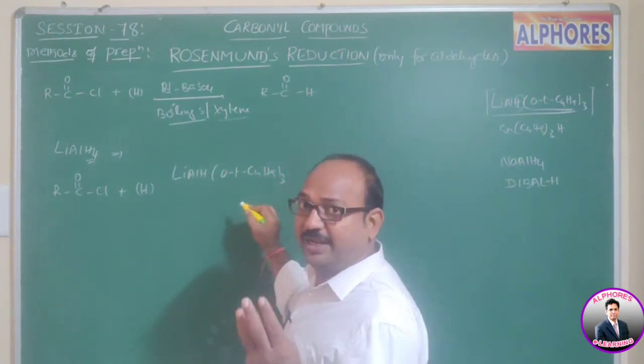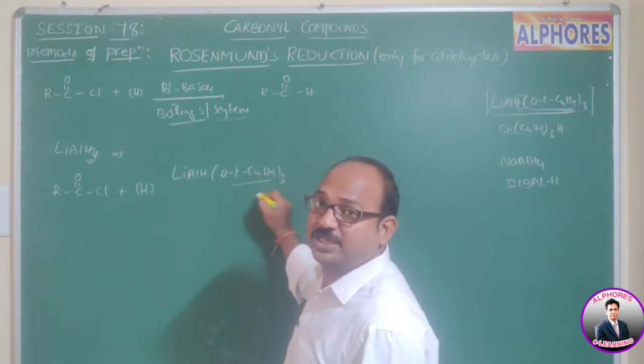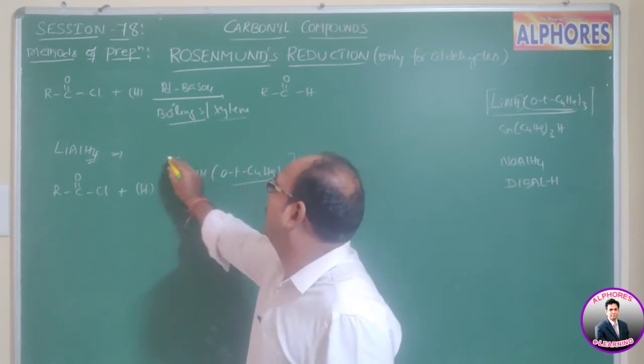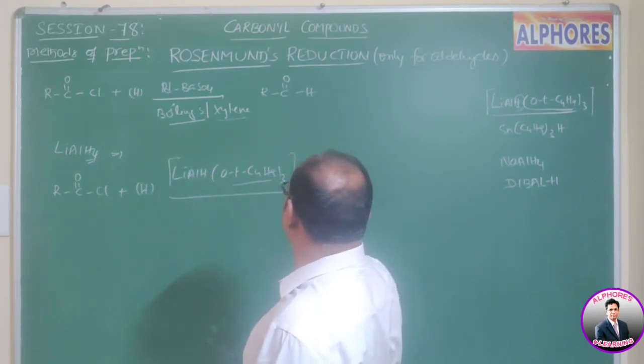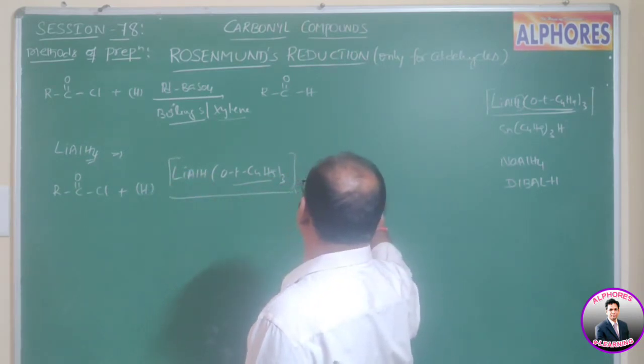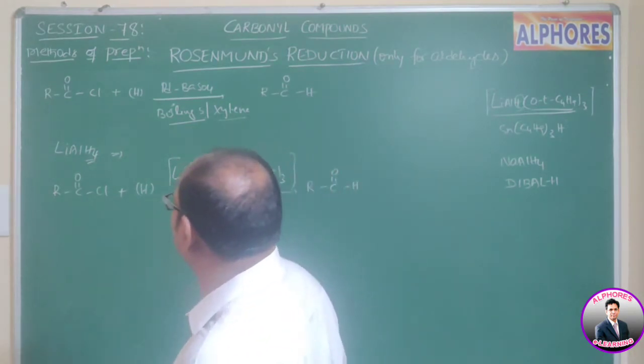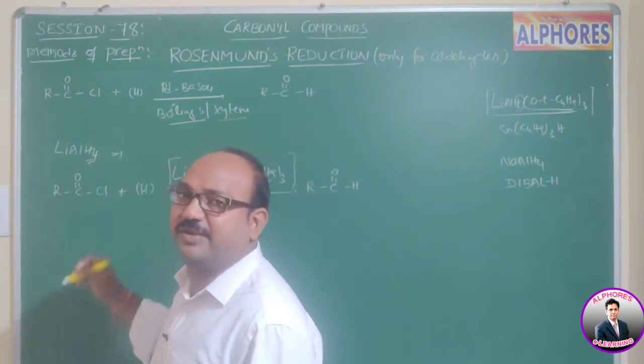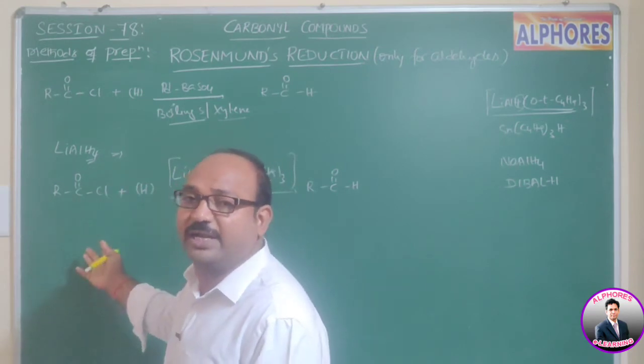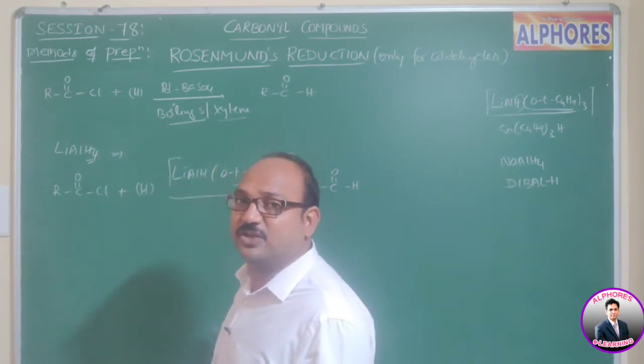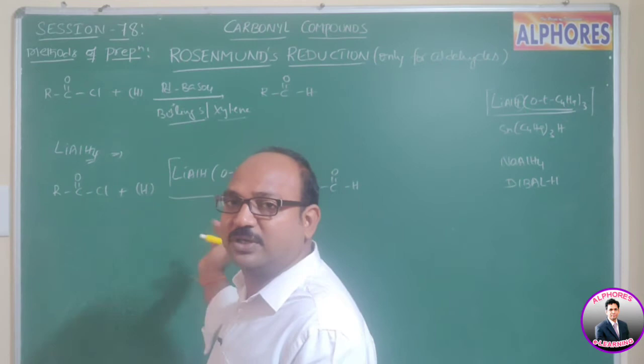Here, upon reduction, we are getting aldehydes. Not only carboxylic acid derivatives like acid chlorides, but also esters. But for that we need to use different reagents.